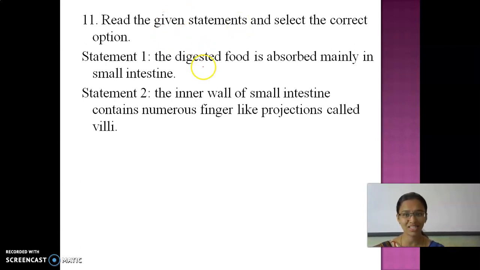So statement 1 is the digested food is absorbed mainly in the small intestine. Yes or no? So the digested food is absorbed in the small intestine and then it is assimilated to all parts of the body. And what is statement 2? The inner wall of the small intestine contains numerous finger-like projections called villi. Yes or no? So they have finger-like projections which are helpful for absorption. So both the statements are correct.